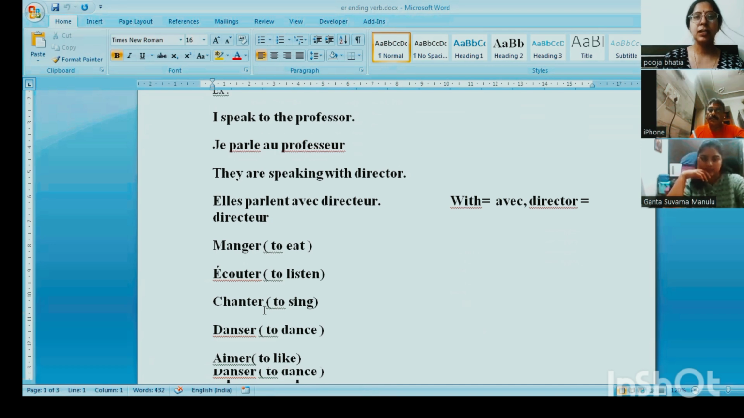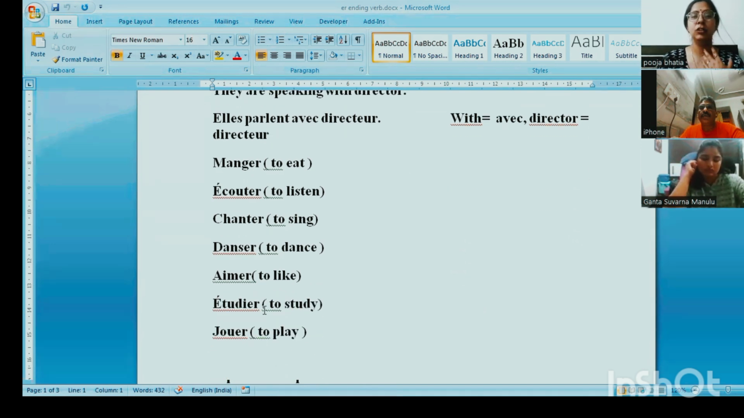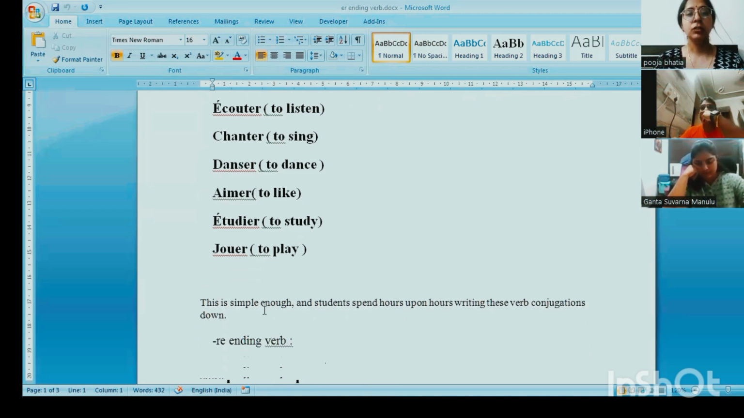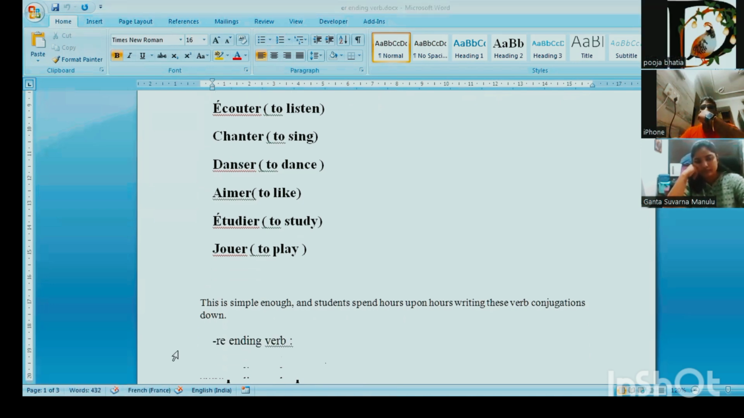Manger verb. There are so many verbs with the er ending. I will share you the list of that. Manger verb, écouter verb. Manger is to eat. Écouter is to listen. Chanter, to sing. Danser, to dance. Aimer, to like. Étudier, to study. Jouer, to play. Right? So this is very simple enough.